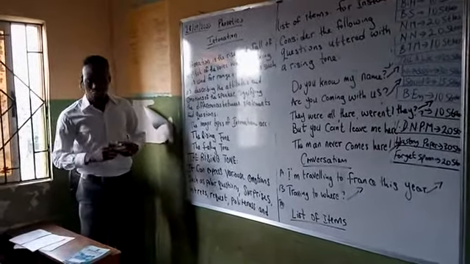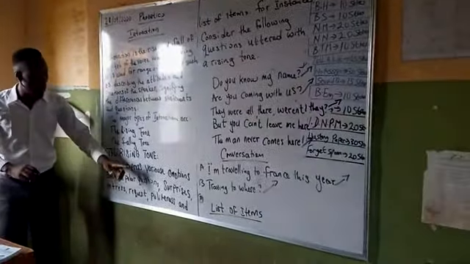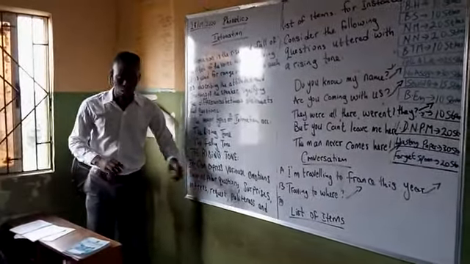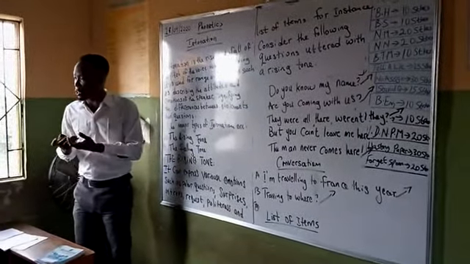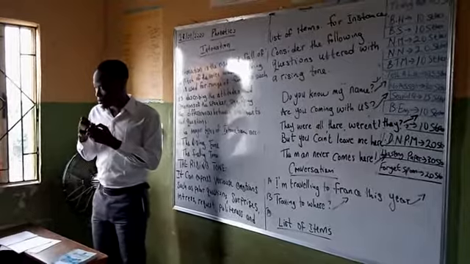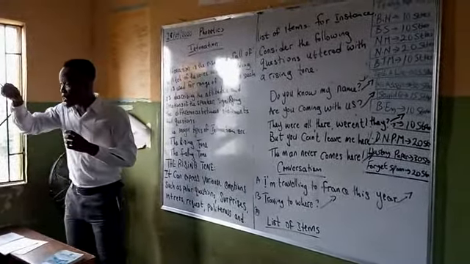Let's take a look at it from our textbook. My textbook says it can express various emotions, such as follow questions. Firstly, what is a follow question? Follow questions are questions that require a yes or no answer. What is your name?